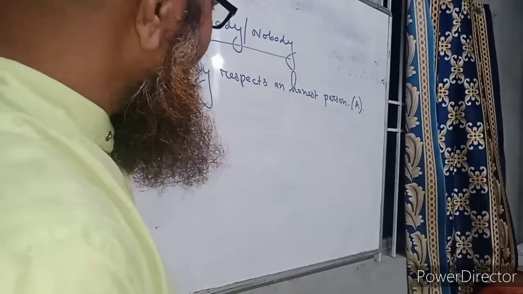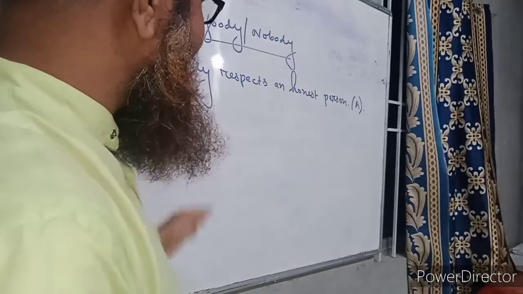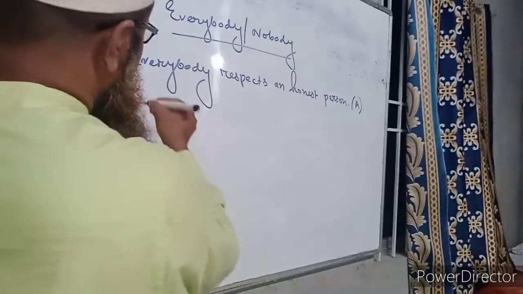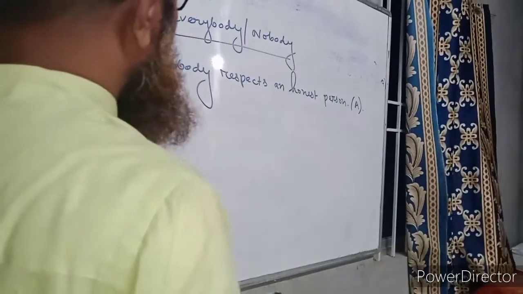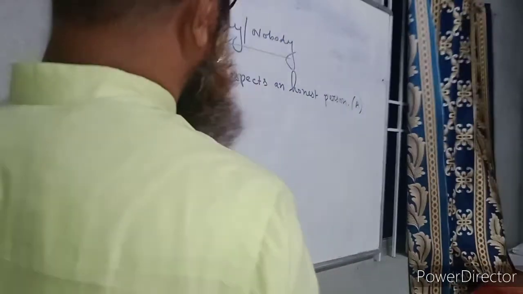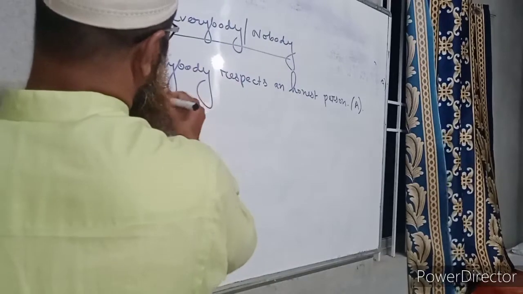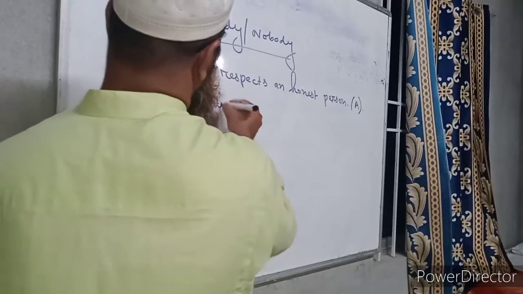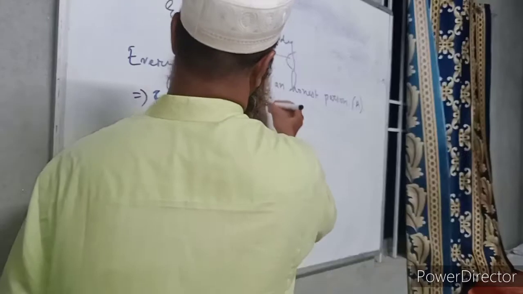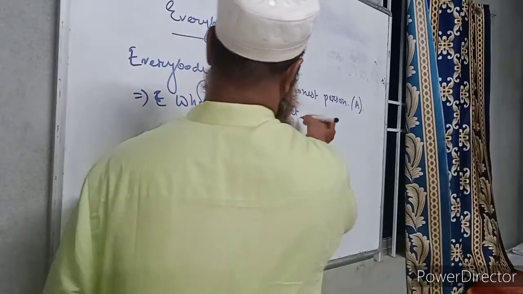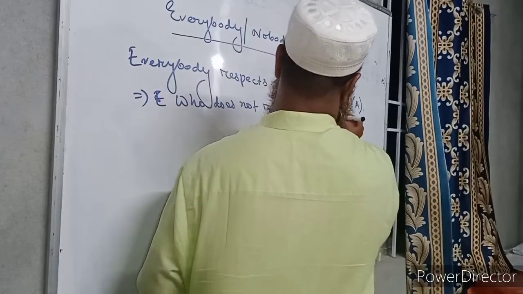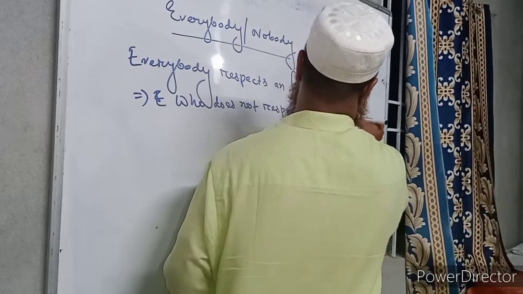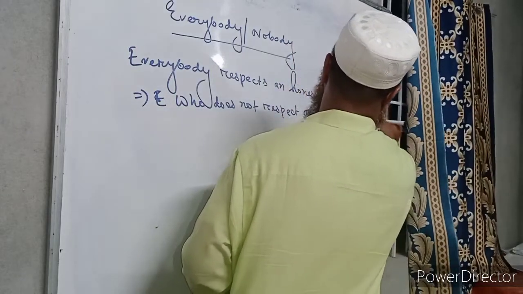So, if we want to make it interrogative without changing its meaning, then we have to write, who does not respect an honest person? I hope all of you have understood it well.